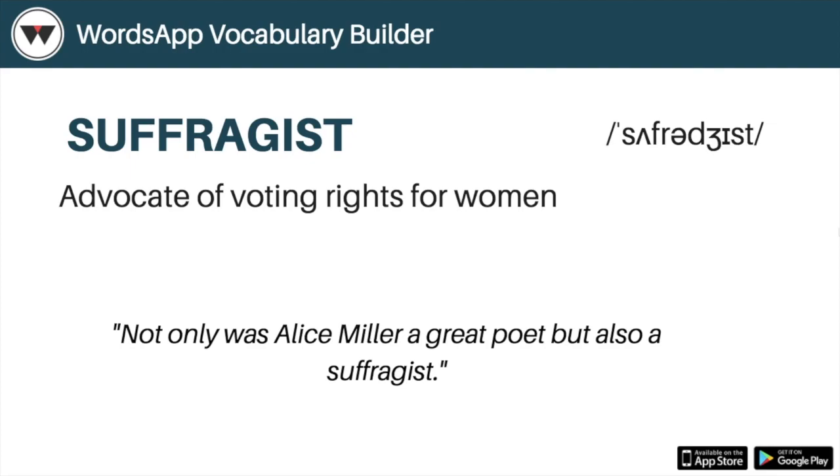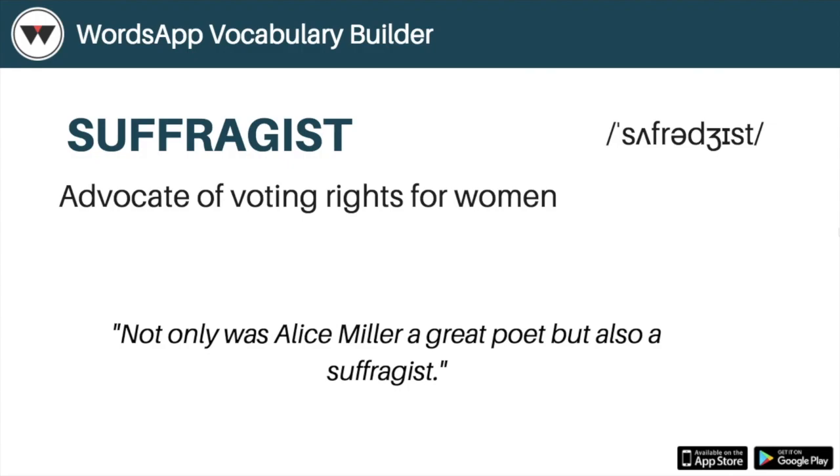Now, the next word is suffragist, which means one who advocates the voting rights of women. Again, suffragist is a very important word which you might frequently see in your GRE exams. So, Alice Miller was a poet who worked a lot for the voting rights of women, right?